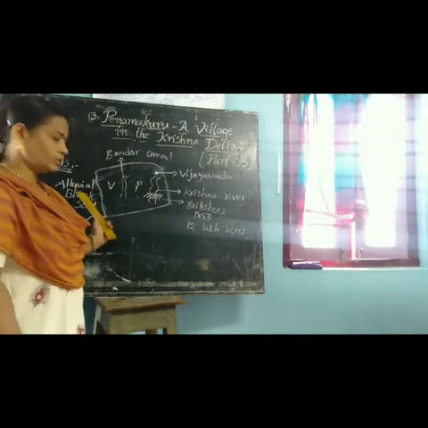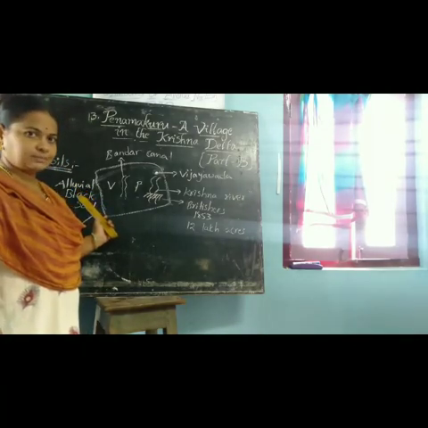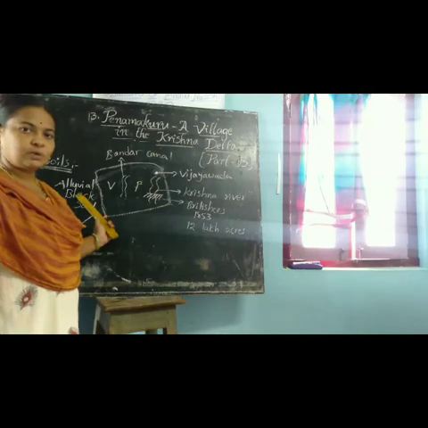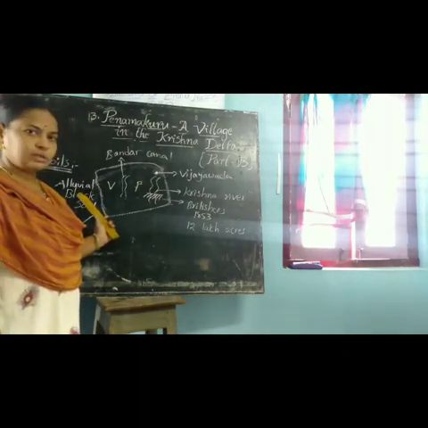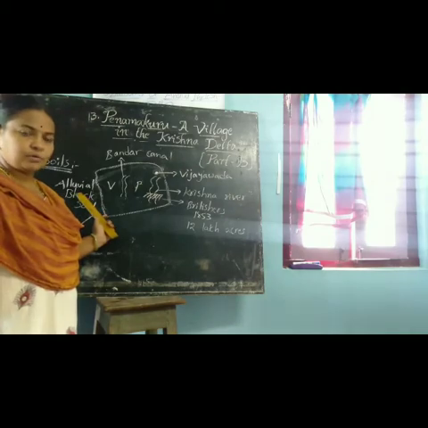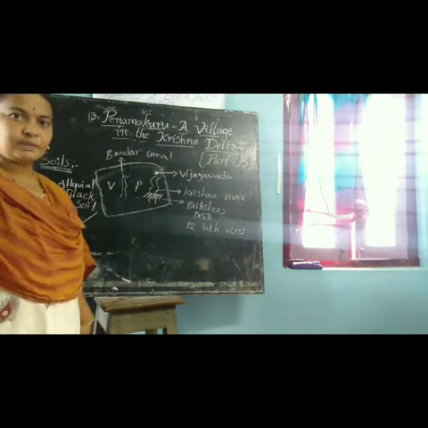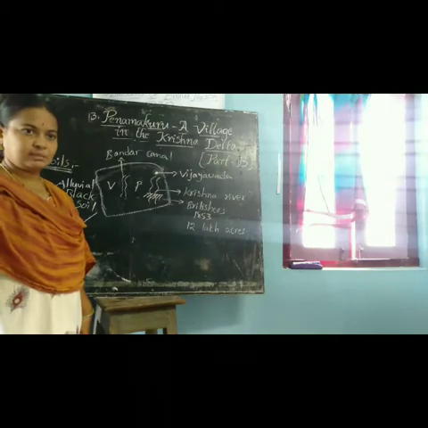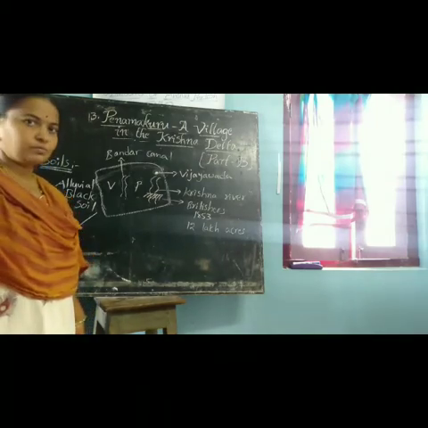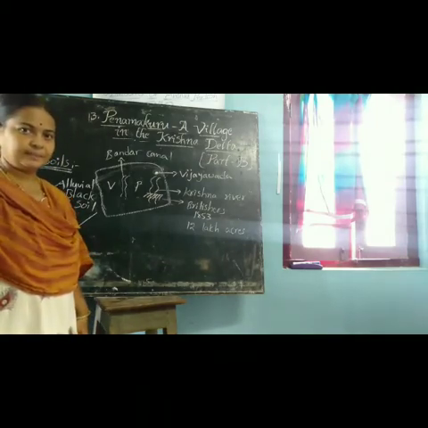Understood? So it is repeated several times. This type of soil we call self-ploughing soil. So these soils are very fertile, and you can grow any type of crop in those areas. For example, different types of fruits and vegetables we can grow in that area.